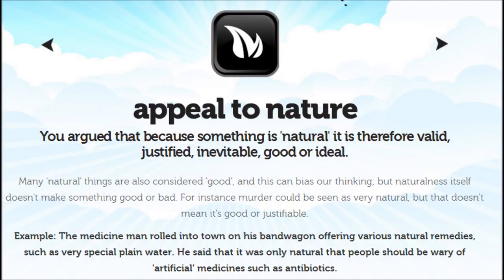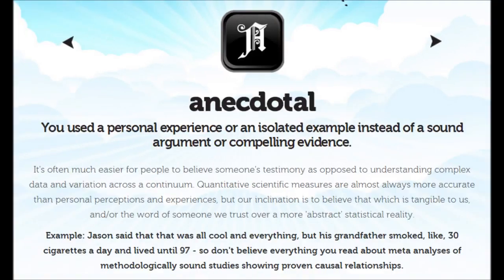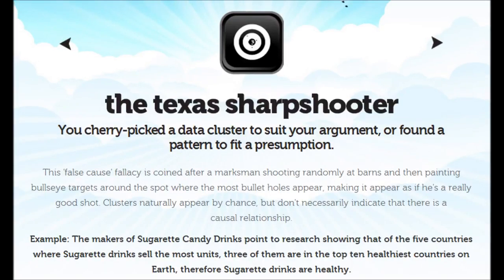22. Anecdotal. You used a personal experience or an isolated example instead of a sound argument or compelling evidence. It's often much easier for people to believe someone's testimony as opposed to understanding complex data and variation across a continuum. Quantitative scientific measures are almost always more accurate than personal perceptions and experiences, but our inclination is to believe that which is tangible to us, and or the word of someone we trust over a more abstract statistical reality. Example: Jason said that was all cool and everything, but his grandfather smoked, like, 30 cigarettes a day, and lived until 97, so don't believe everything you read about meta-analysis of methodologically sound studies showing proven causal relationships.